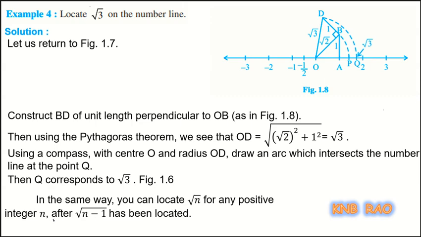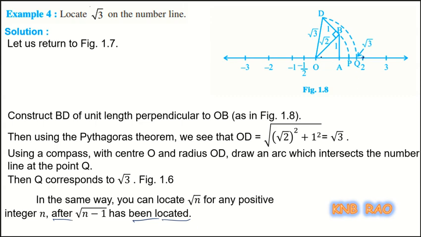only after locating root n minus 1. After root n minus 1 has been located, then only root n can be represented. If I want to represent root 3, I must represent root 2 first. If I want to represent root 2, 1 must first be taken. Okay. So, root 4 is 2 only, na?